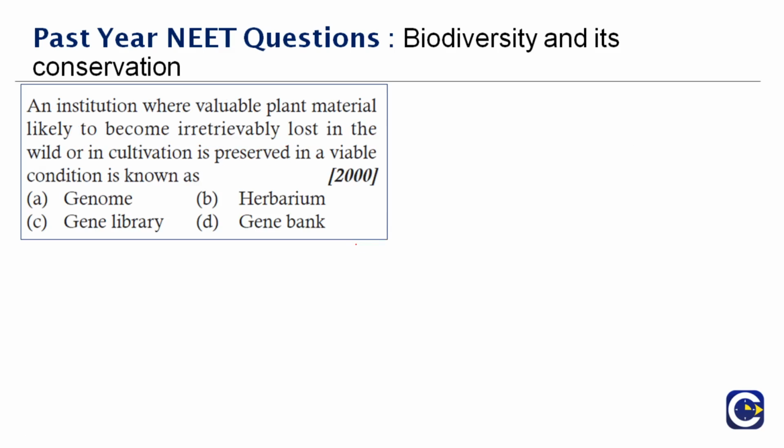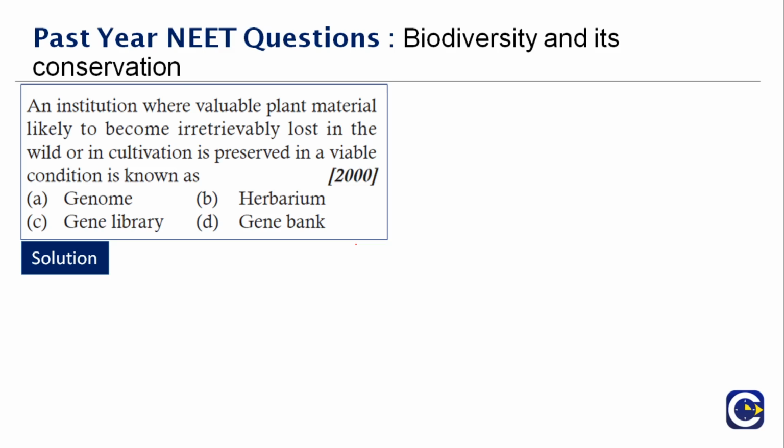Next question here, an institution where valuable plant material likely to become irreversibly lost in the wild or in cultivation is preserved in a viable condition is known as dash. Now you have 4 options here. We will discuss them one by one. That will be the most effective method to learn this answer. So what is a genome?